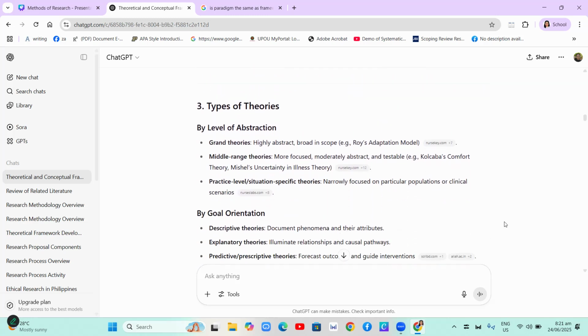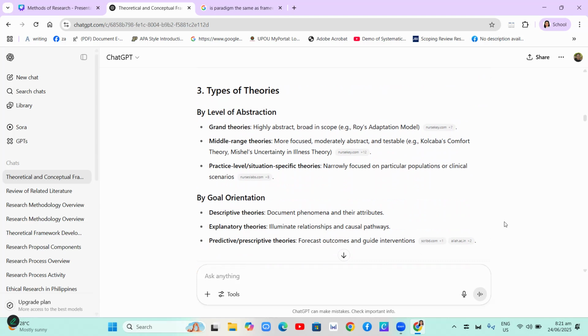So, what are the types of theories? By level of abstraction, the grand theories are highly abstract, broad in scope, for example, Roy adaptation model. And then the middle range theories are more focused, moderately abstract, and testable. For example, Kolcaba's comfort theory and Mishel's uncertainty in illness theory.